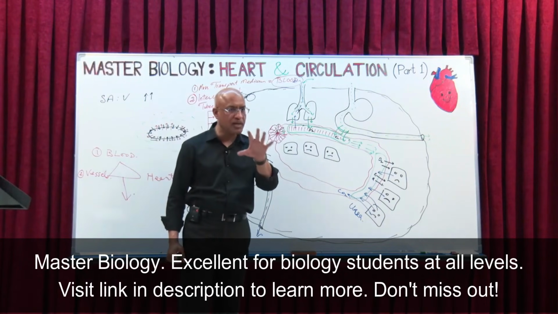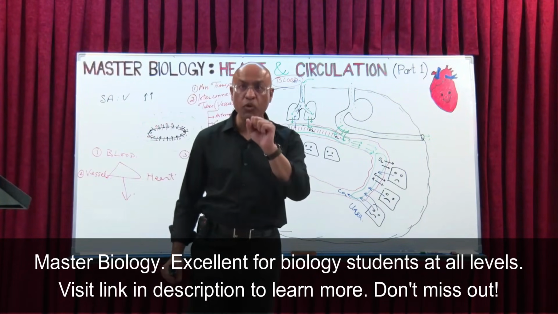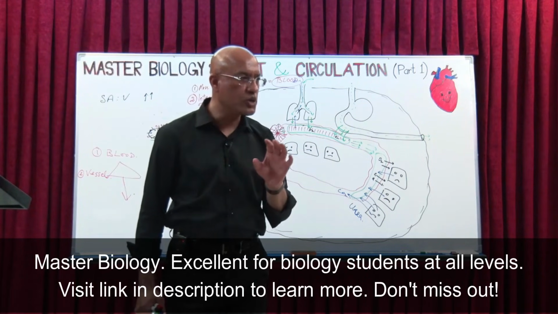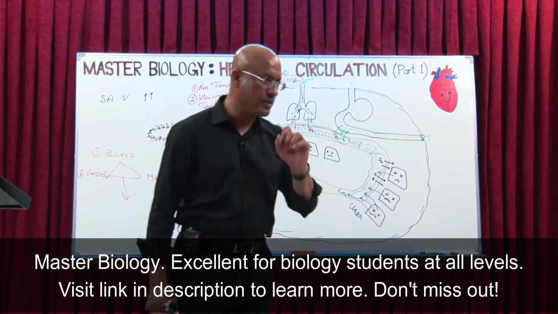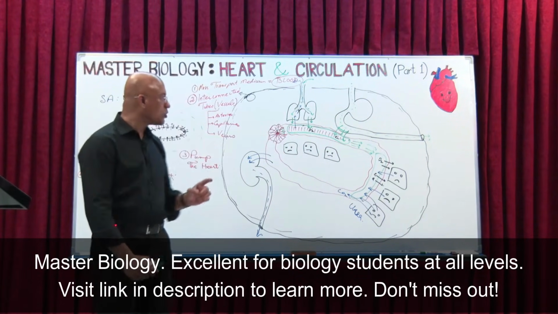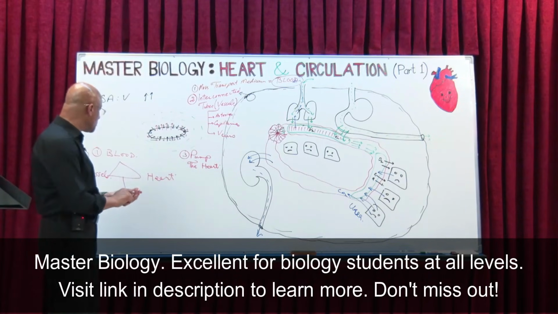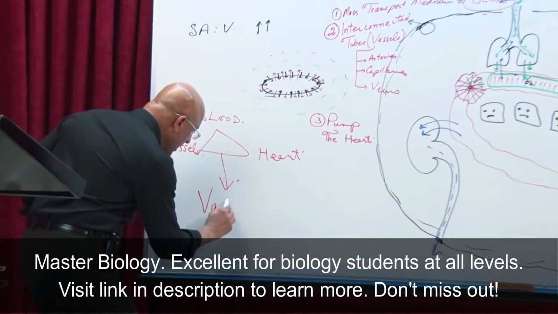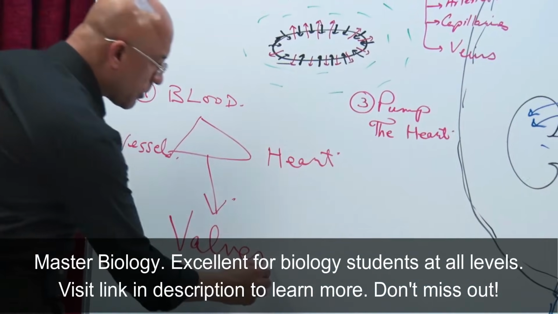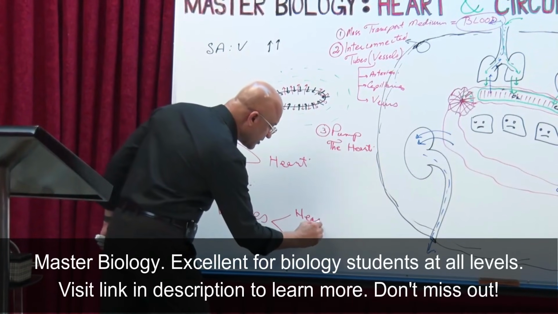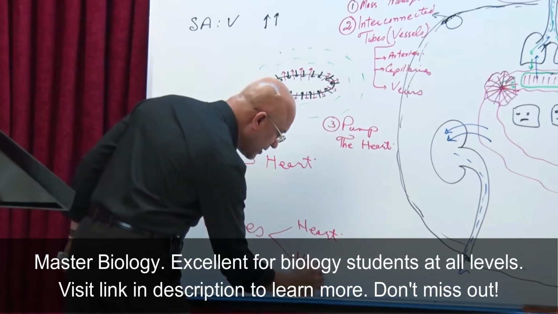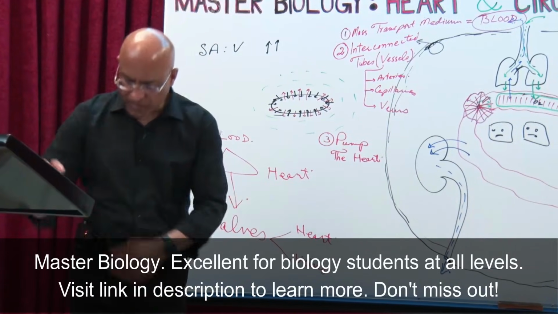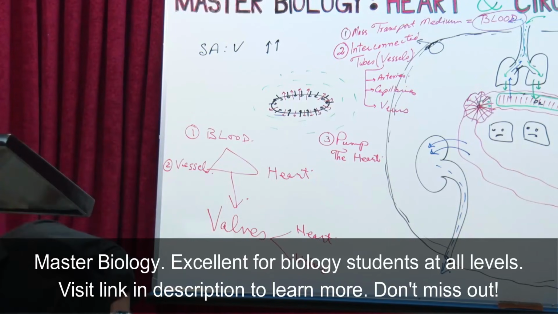It means the flow pattern of the blood, the mass transporter, should be unidirectional. To keep it unidirectional, there are special types of structures which we will discuss in detail later. They are called valves, which are present in the heart and especially in the veins. So what can we say? I will just recap this part of the lecture rapidly.